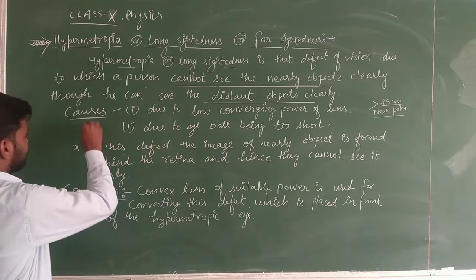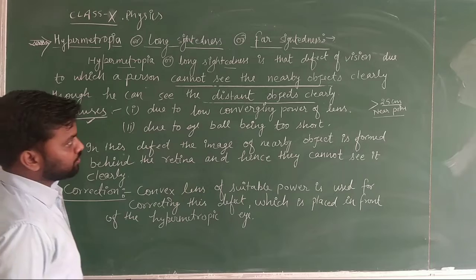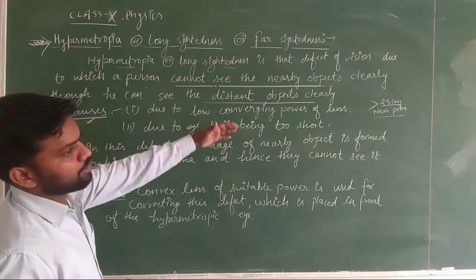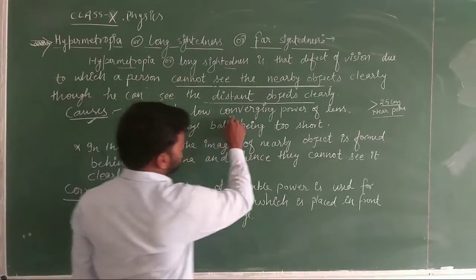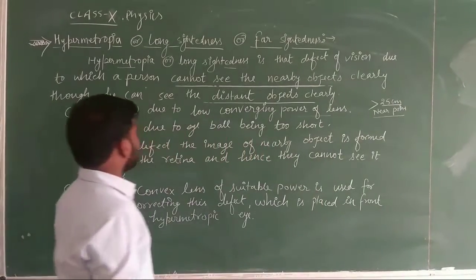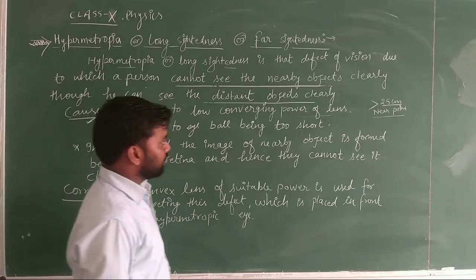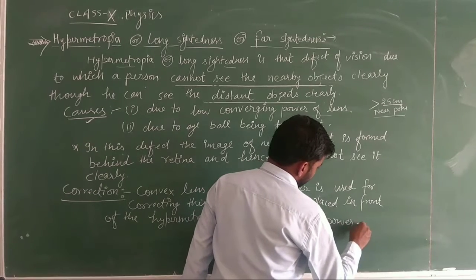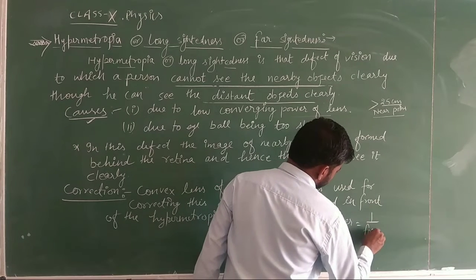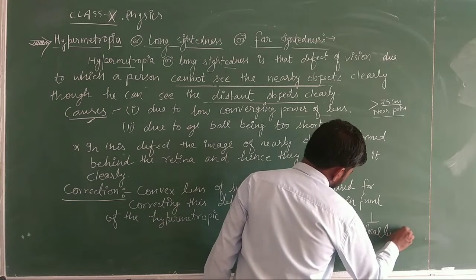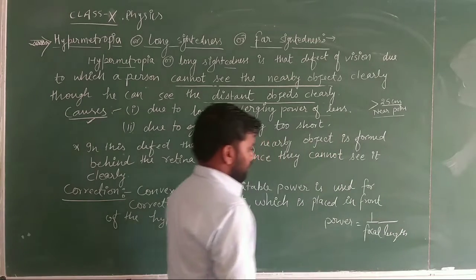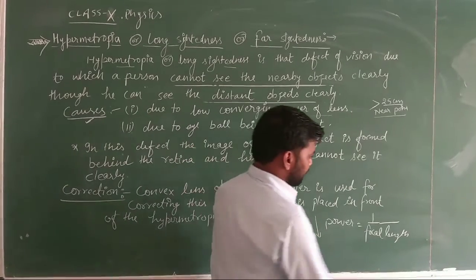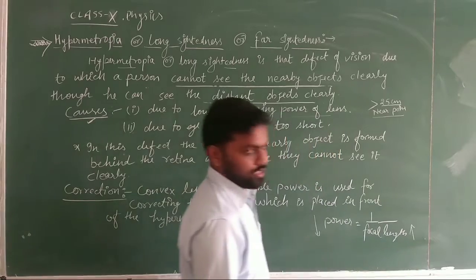Now what are the causes due to which he is not able to see the nearby object? The first cause is the low converging power of the lens. What is the meaning of this particular line? Actually we know that the power of a lens is equal to 1 upon focal length. If power is low, then definitely the focal length of the eye has increased.